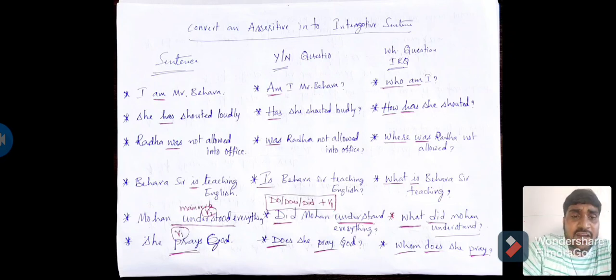Whatever it is, the first and foremost rule, whether it is a yes or no interrogative or a WH interrogative, is that a helping verb has to be used before the subject. If it is a yes or no question, we need to use only the helping verb. That's enough. If there is no helping verb, what do we have to do? We already learned what they are. We need to use suitable do forms. I told you, suitable do forms, right? Next part.